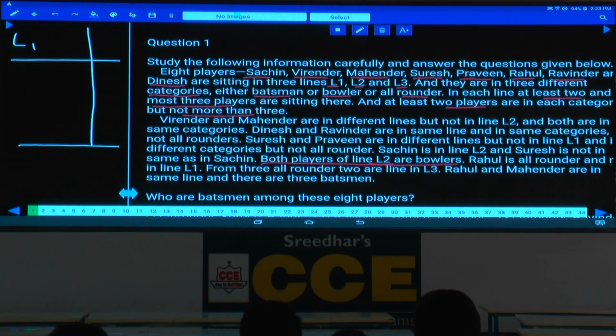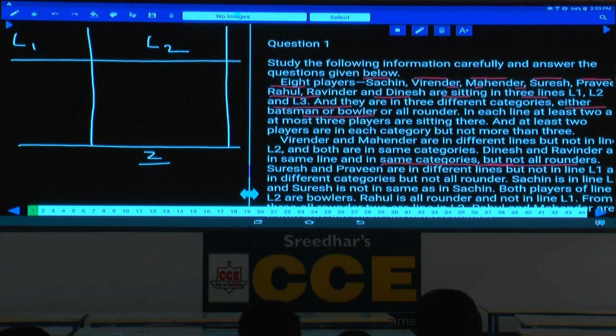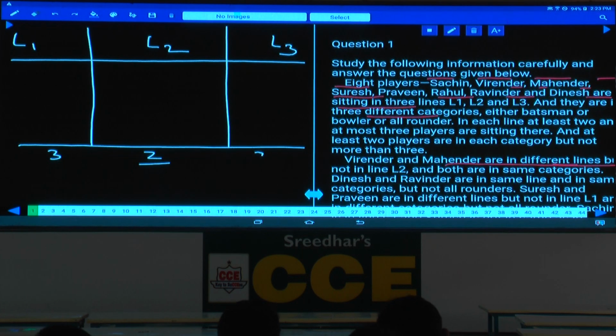Both the players of L2 are bowlers. Hence how many persons are there in L2? 2 persons. If there are 2 in L2, how many are in L3? 3. And in L3 there are 3 persons, isn't it? Hence in L2 there are only 2 persons and both these 2 persons are bowlers.